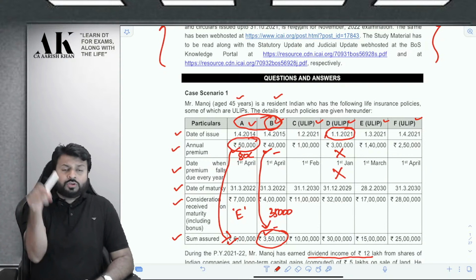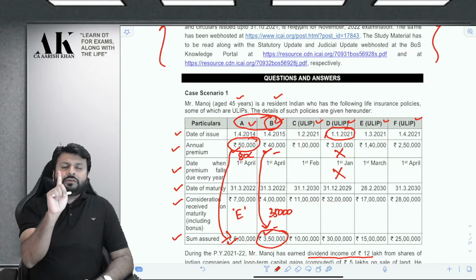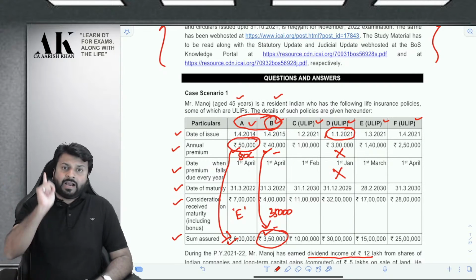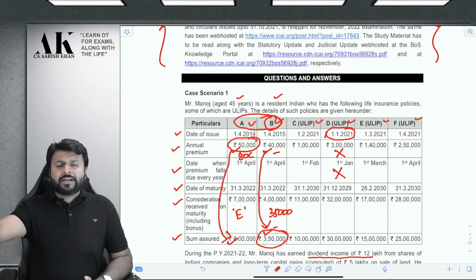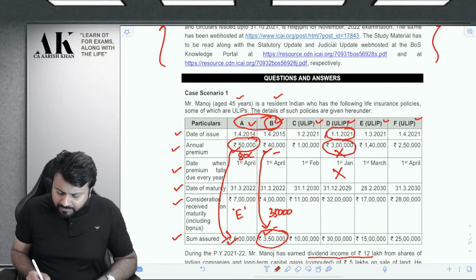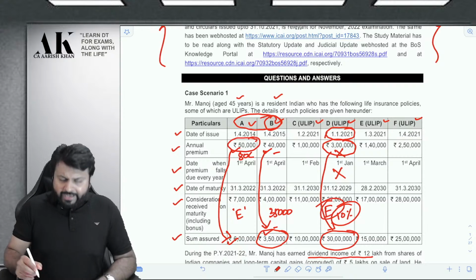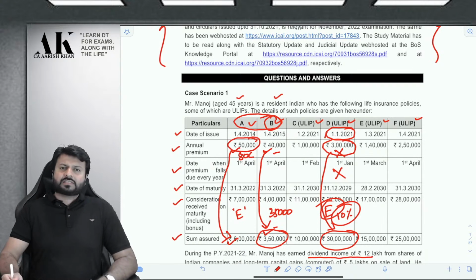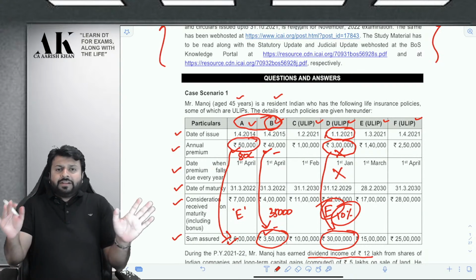So for this ULIP, ULIP D, you only have to fulfill one condition, that is the percentage criteria. And the percentage criteria is how much? It should not exceed 10% of sum assured. Your annual premium is 3 lakh, your sum assured is 30 lakhs. So it is exactly 10% of sum assured. Therefore, this policy is exempt. Is everyone clear with this? This is by default exempt.